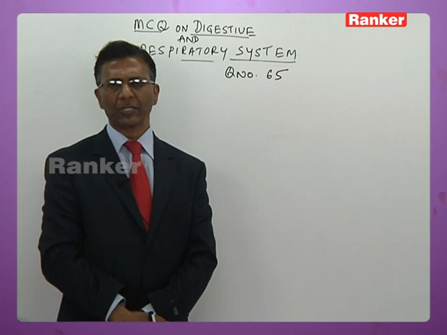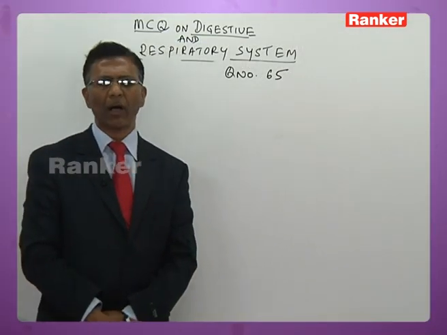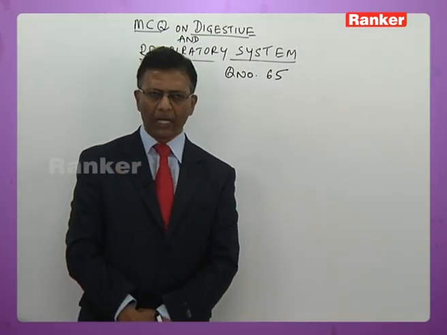65. Here is a question. A young infant may be feeding entirely on mother's milk, which is white in color, but the stool which the infant passes out is quite yellowish. The yellow color of stool is due to A, bile pigments passed through the bile juice. B, undigested milk protein casein. C, pancreatic juice poured into duodenum. D, intestinal juice. You know very well that the yellow color of feces is due to breakdown of bile pigments.